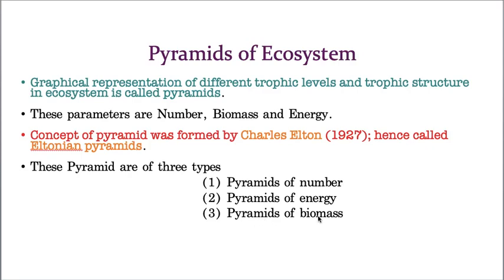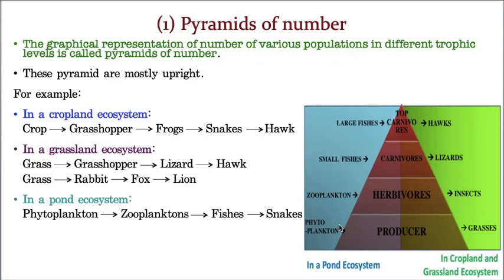Now let us take one after one. And students, those who understood yesterday's class, it becomes a very easy topic for them. Pyramids of ecosystem is a very easy topic for those who understood yesterday's lesson. Now let us take one after one. This is the first one, that is pyramids of number. As I already told you, this is a graphical representation of the number of various populations in different trophic levels. This is called pyramids of number.